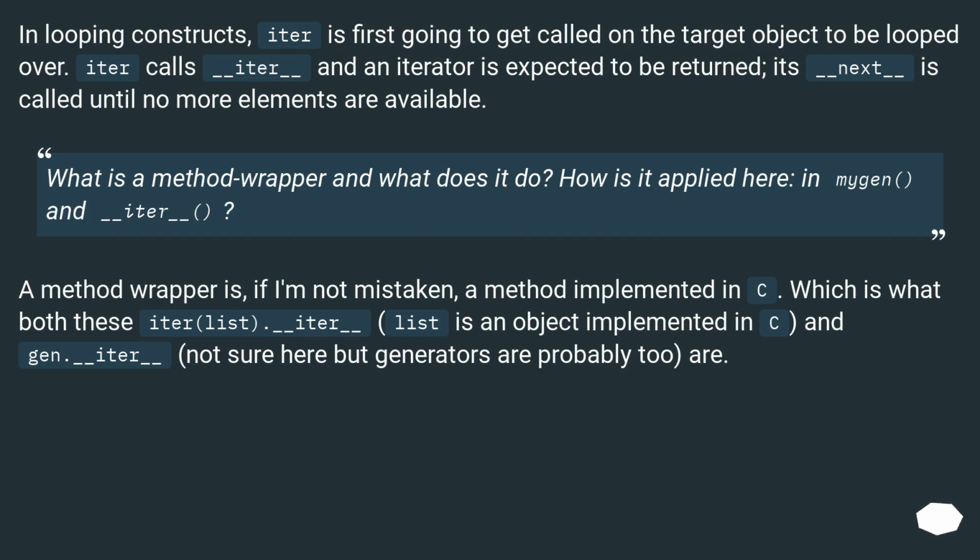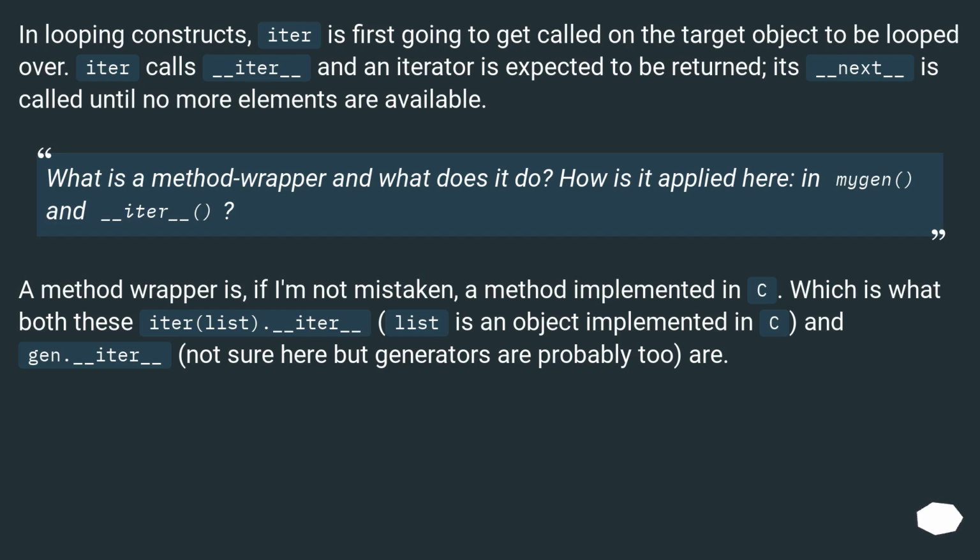In looping constructs, iter is first going to get called on the target object to be looped over. Iter calls _iter_ and an iterator is expected to be returned. Its _next_ is called until no more elements are available.